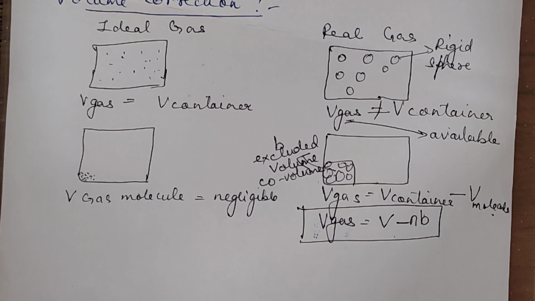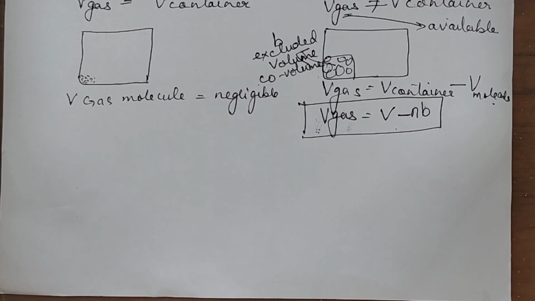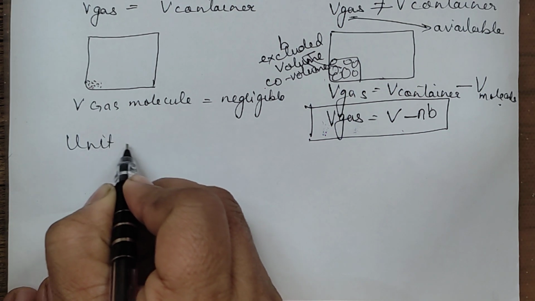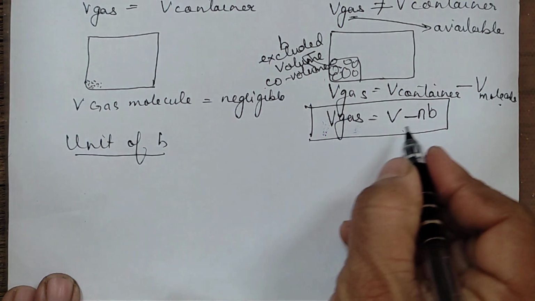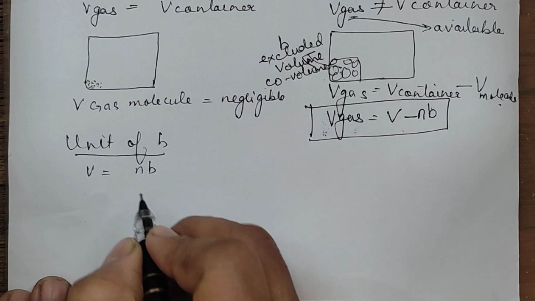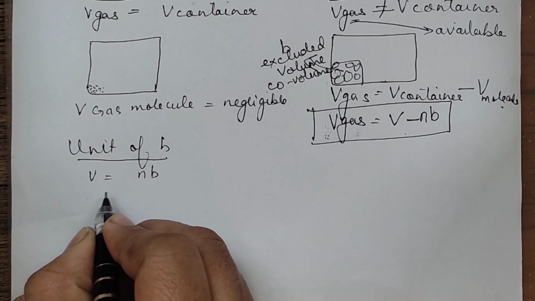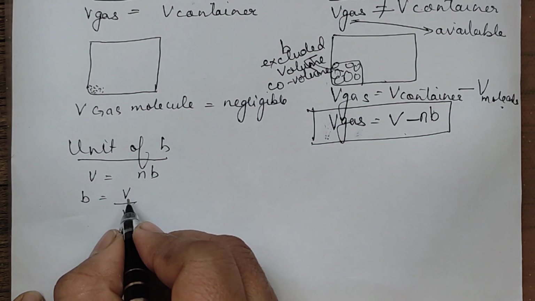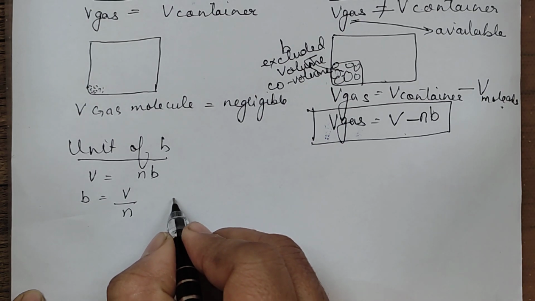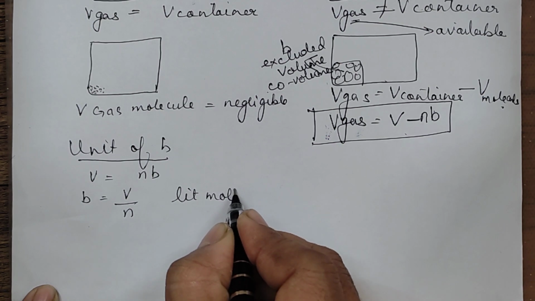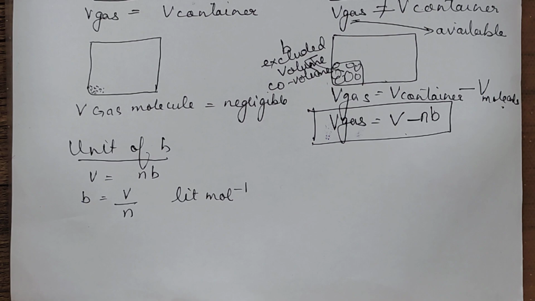Okay. Now let's also talk about the unit of b. What is actually b? It's a sort of volume only. So we can write the volume is nb, that is the excluded volume which we have removed from it. So what is b? b is V by n. In a way, the unit of V is liter and mole for n. So what is the unit of b? It is liter per mole. Its unit is liter per mole. What is b otherwise? We are saying b is the Van der Waals constant.